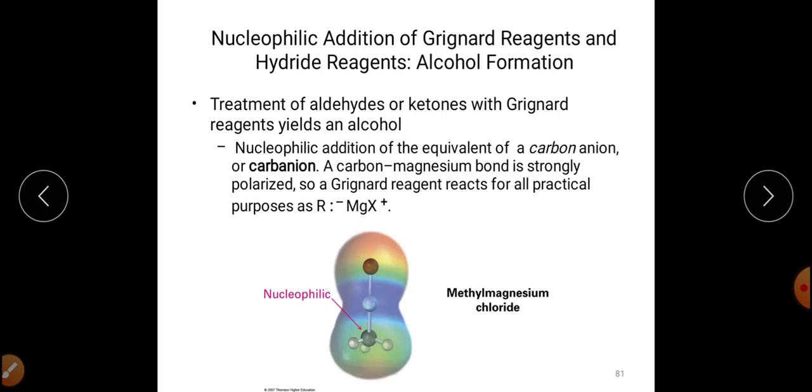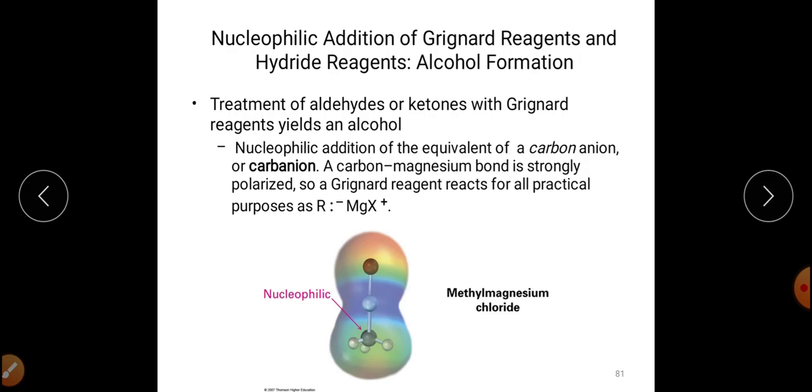Now the next reaction in this sequence is the nucleophilic addition of the Grignard reagent or similar other reagents like organolithium reagents to the carbonyl compounds. This is again a synthetically very important reaction, and in this case if we allow the aldehyde or ketone to react with Grignard reagent or the organolithium reagent, followed by their acidic hydrolysis, it will convert the aldehyde or ketones into alcohols.